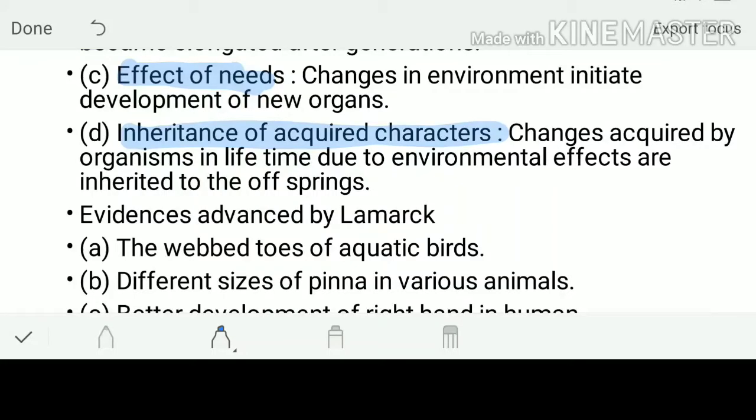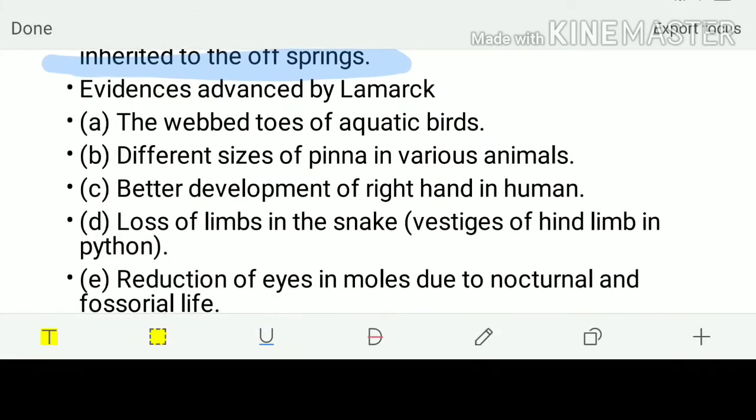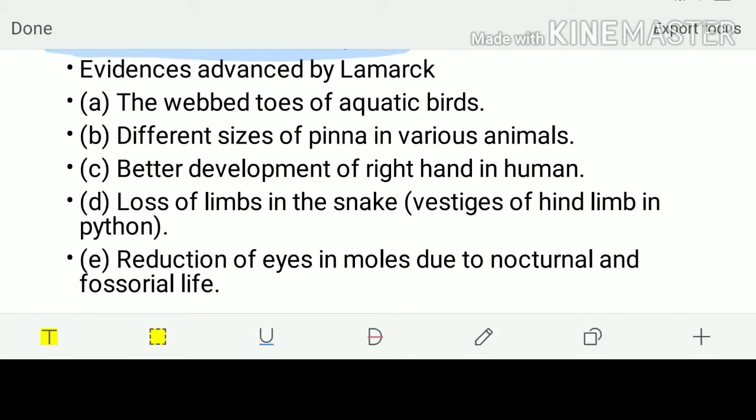The changes acquired by the organism in its lifetime due to environmental effects are inherited by the offspring. Basically this case was not accepted at all, because we cannot accept the inheritance of acquired characters, but still we'll be dealing with the next parts.